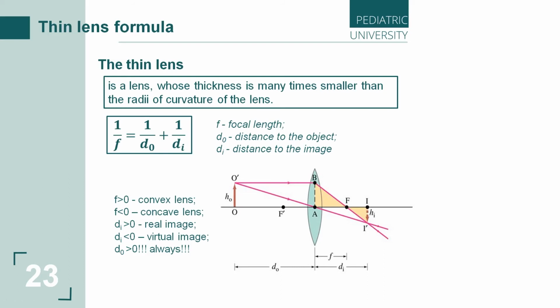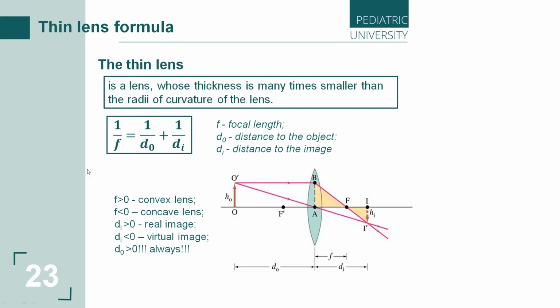We can prove this formula using the rule of similarity of triangles. From the similarity of the triangles obtained when constructing the path of the ray, a relation arises that connects the above parameters and is known as the formula for a thin lens. We can put 1 divided by focal length is equal to 1 divided by distance to object plus 1 divided by distance to image.